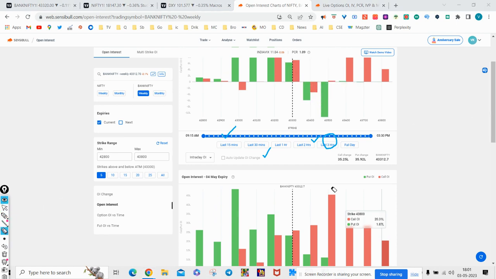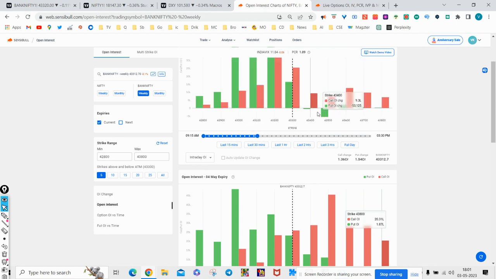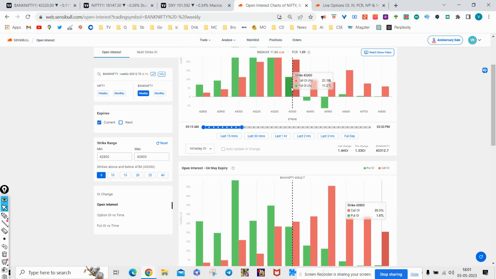In fact, maybe because of the event, the market is still waiting for the Fed's decision, and the unwinding was visible very early itself. For example, if you see, at around 10:40 in the morning itself, maybe the high of the day was probably decided at 43,300. Because when you see unwinding at higher levels, you generally come to the conclusion that price will not go beyond that level. So this was one hint which OI gave, that price is probably not going higher. So I think OI gave a good hint about this.